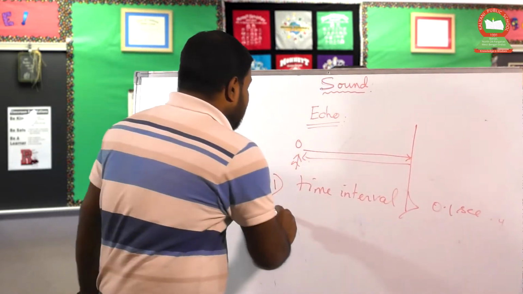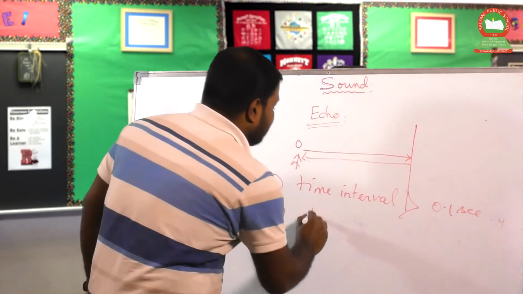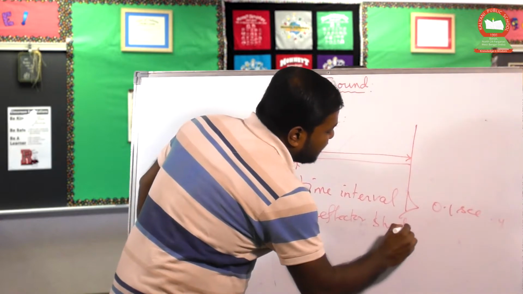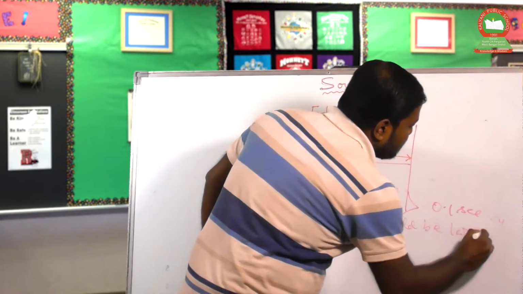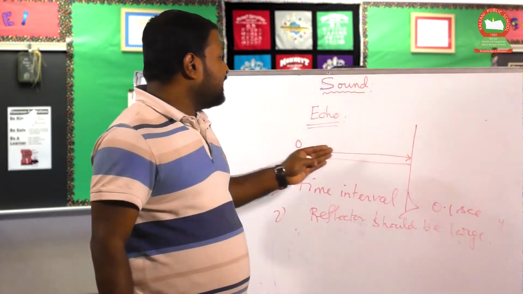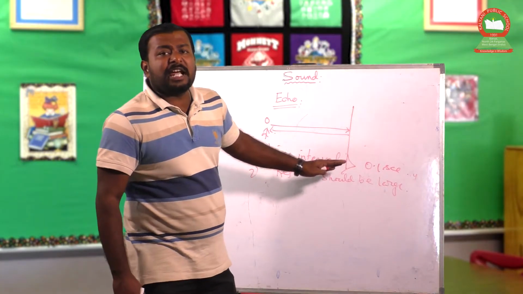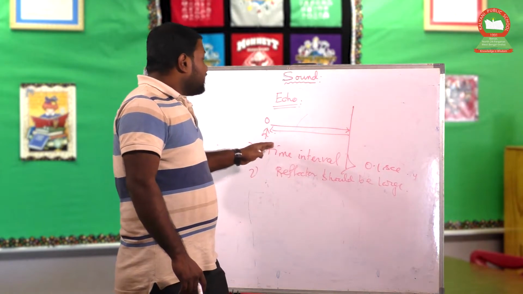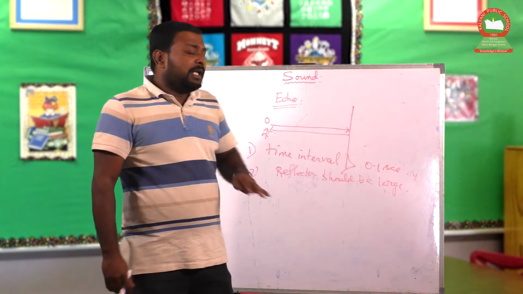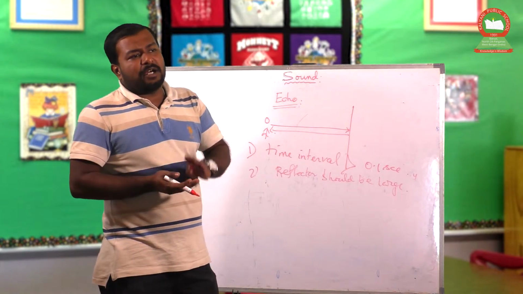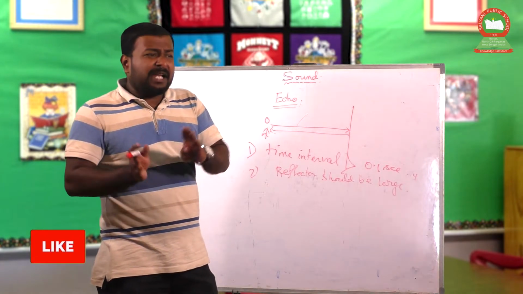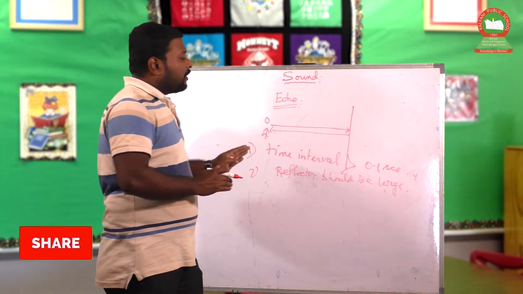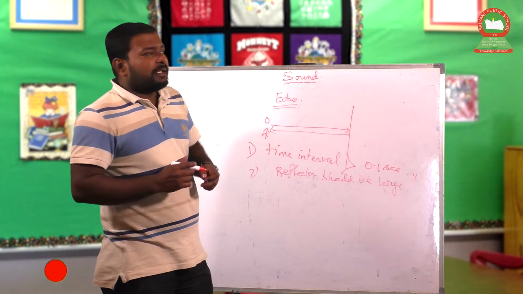And the second criterion is the reflector should be large enough. Because if the reflector is not large, then sound cannot be reflected, and if the sound cannot be reflected, then an echo doesn't form. So there are two essential conditions. If the first condition does not hold good, we hear both sounds, the reflected as well as the original sound, and those two sounds get mixed, and that process is called reverberation. If that is so, then we cannot hear both the sounds separately.